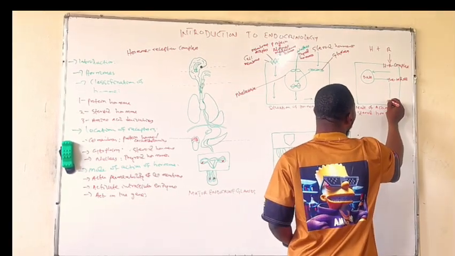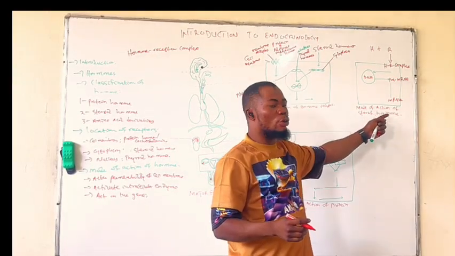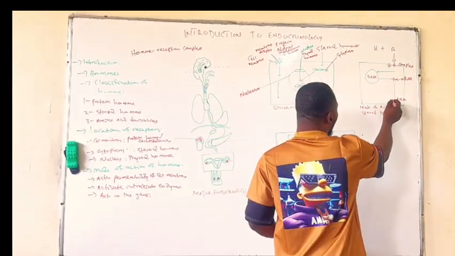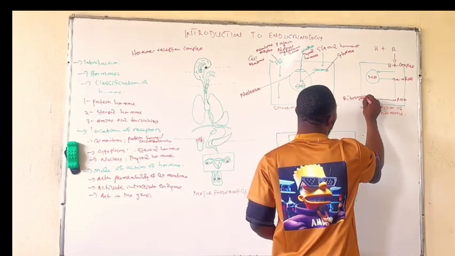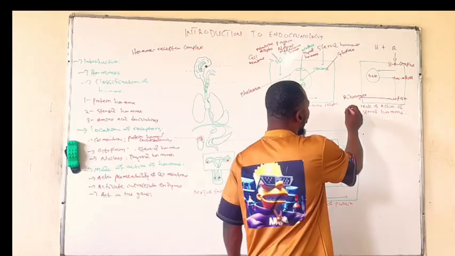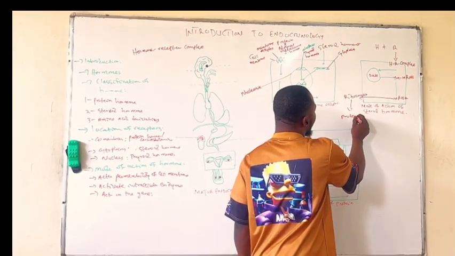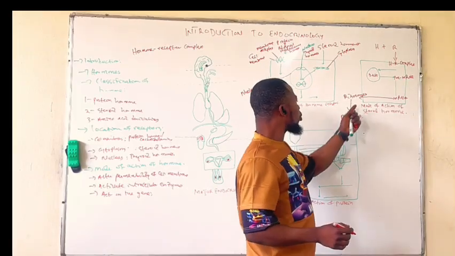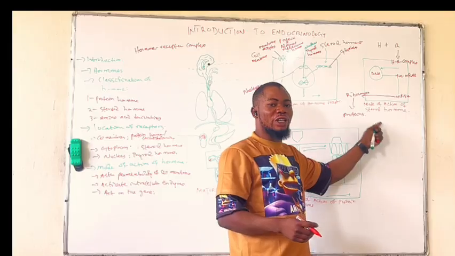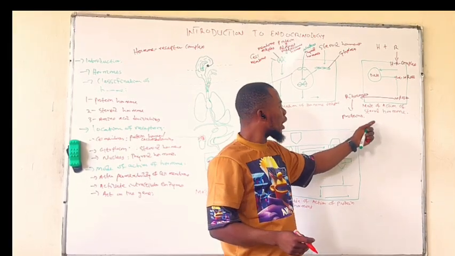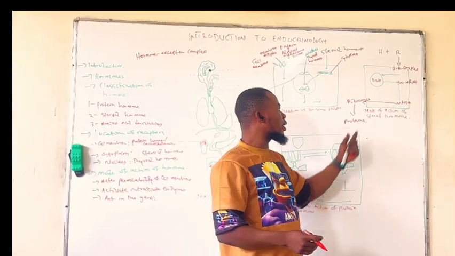From pre-messenger RNA into messenger RNA. Now, this messenger RNA will go out from the nucleus and enter the ribosome. From the ribosome, it will initiate the production of many proteins. Now, the proteins produced by the ribosome will be the ones that carry out the physiological response of that hormone on that particular target cell. So this is how the steroid and the thyroid hormone carry out their response on the target cell.